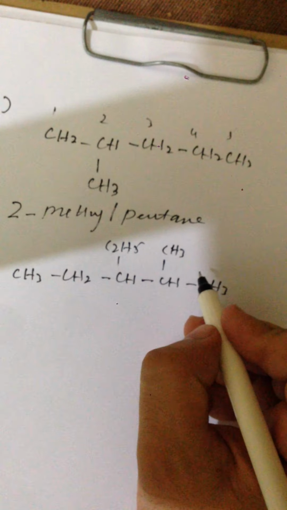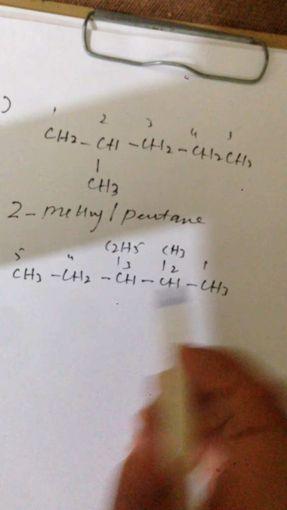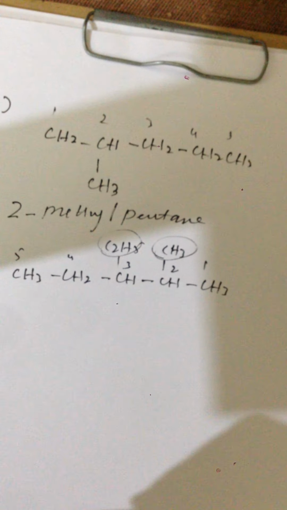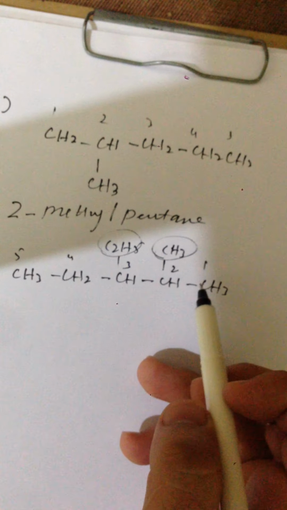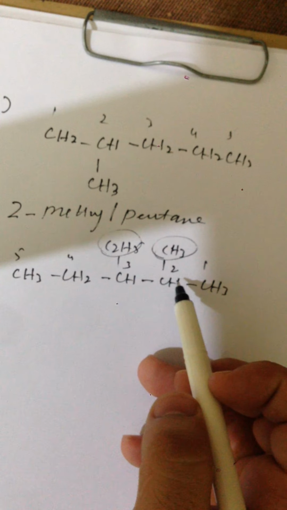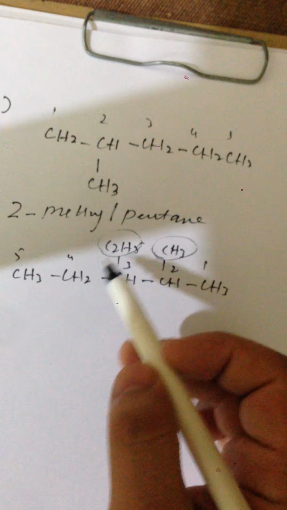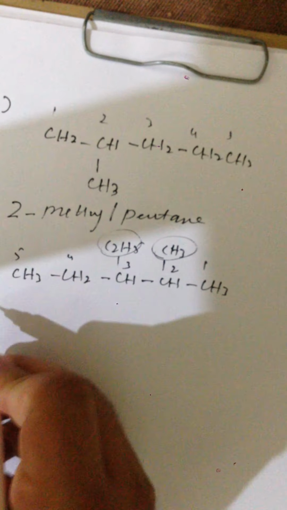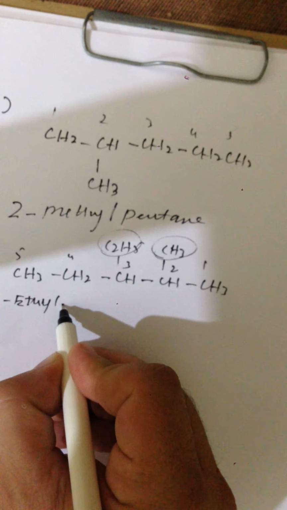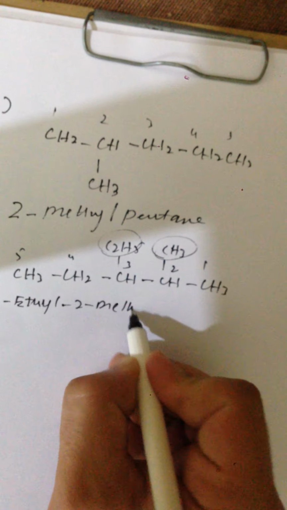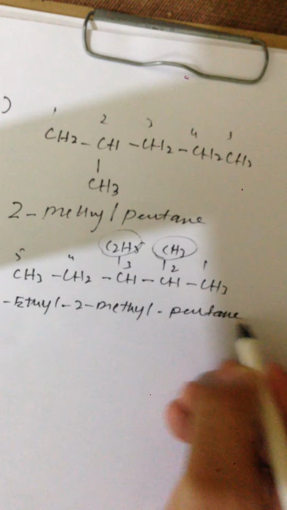So number the chain from this end, and the substituents will be named in alphabetical order. So we have methyl group at position 2 and ethyl group at position 3, but E comes before M, so we are going to write the name of ethyl first. It is 3-ethyl-2-methylpentane.